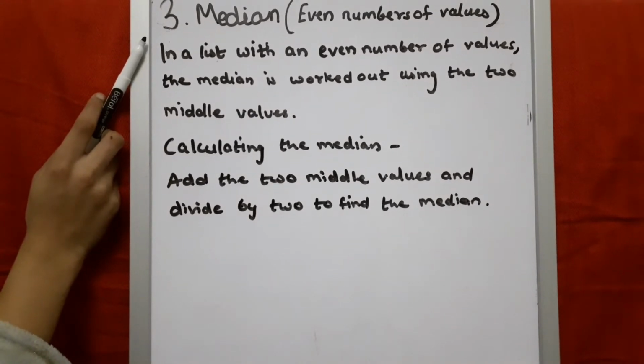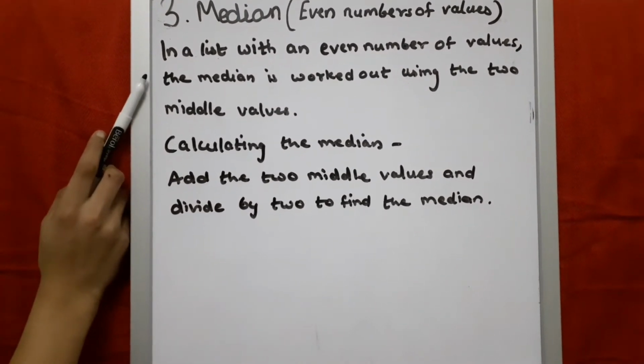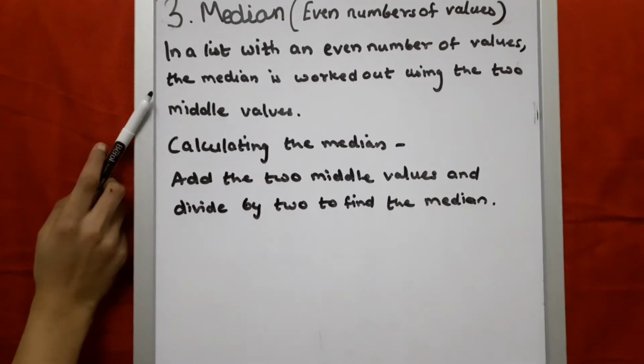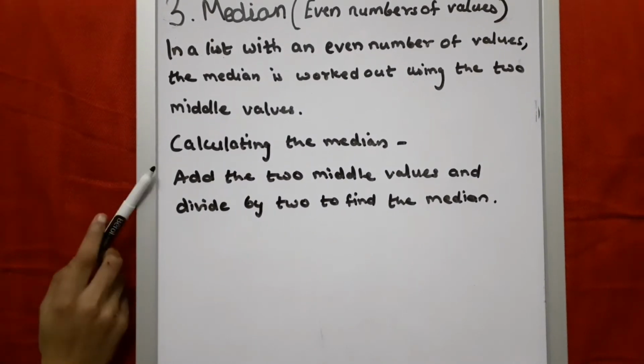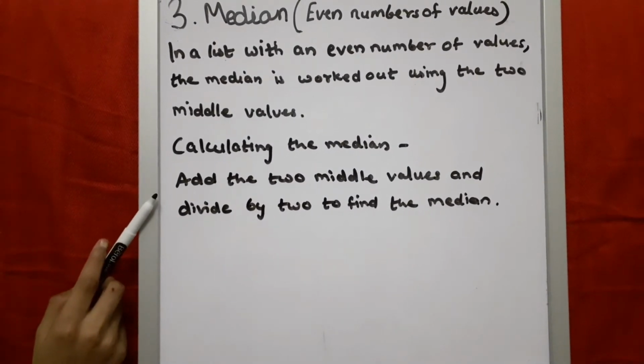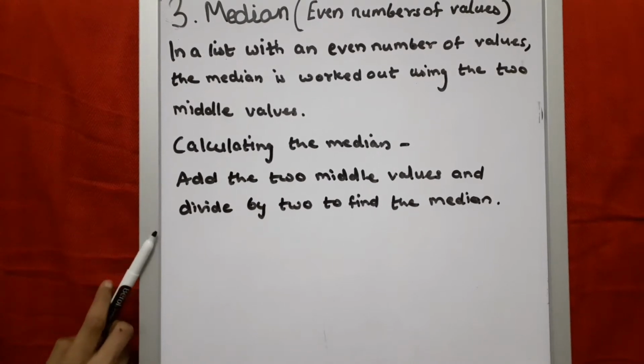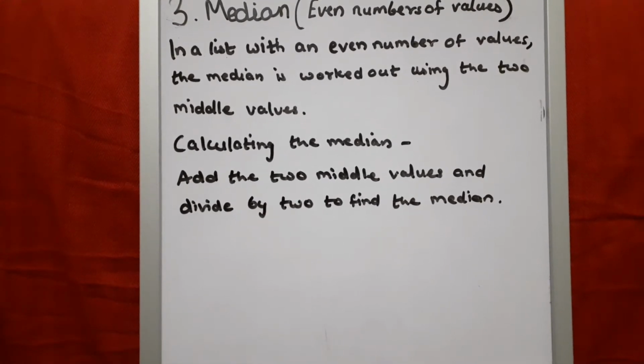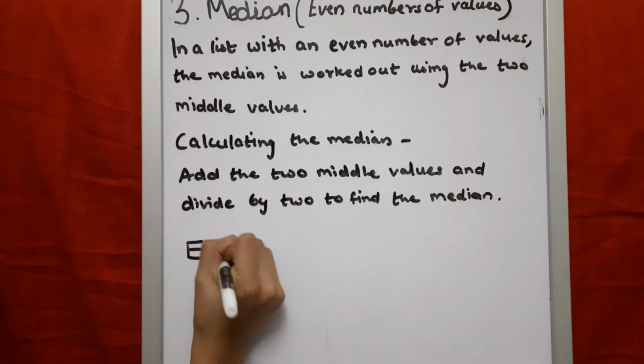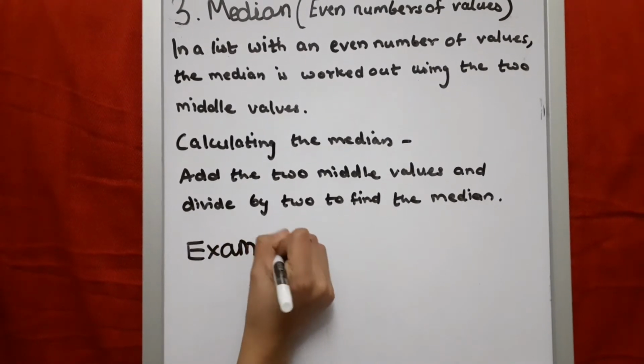Median, even number of values. In a list with an even number of values, the median is worked out using the 2 middle values. Calculate the median. Add the 2 middle values and divide by 2 to find the median. Let's look at some examples.